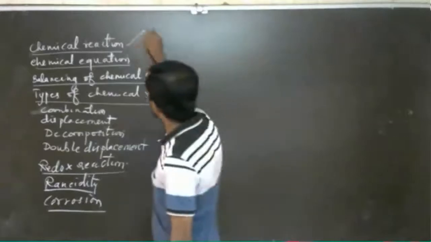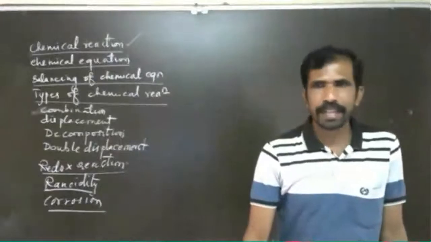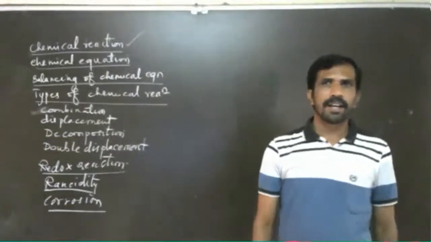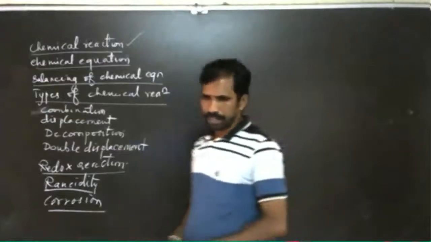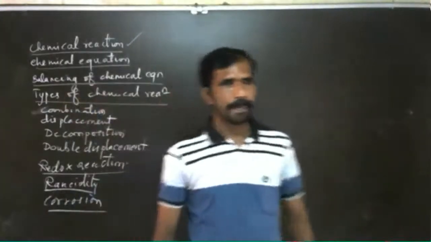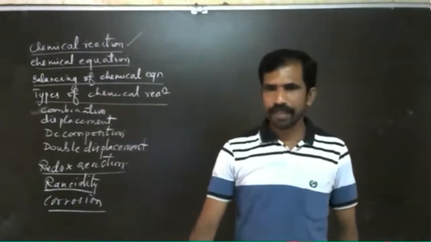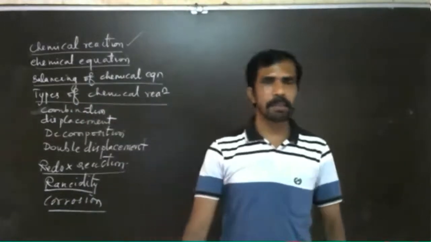Before going to the chemical reaction, last year I told you about the valencies. That is very necessary. I have given you cations and anions.